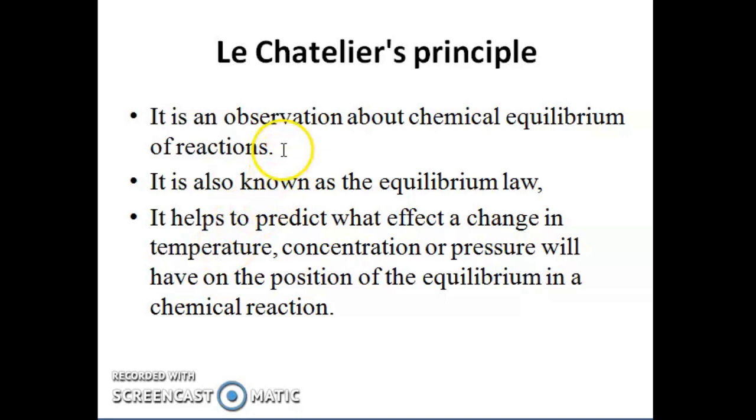So in simple words we could say it is an observation about the chemical equilibrium of a reaction, and it is sometimes also known as equilibrium law. Based on this principle, we try to predict the effect of change that is done on the temperature, concentration or pressure on the equilibrium of a chemical reaction.